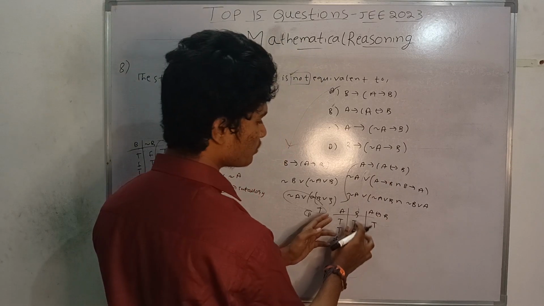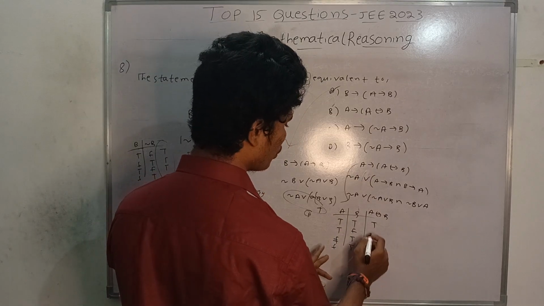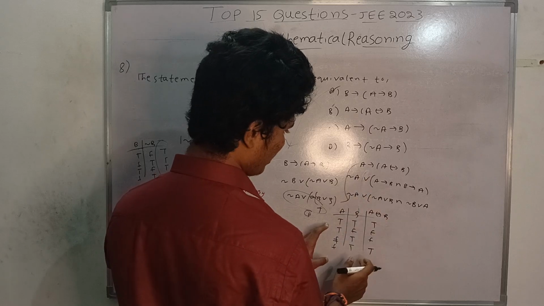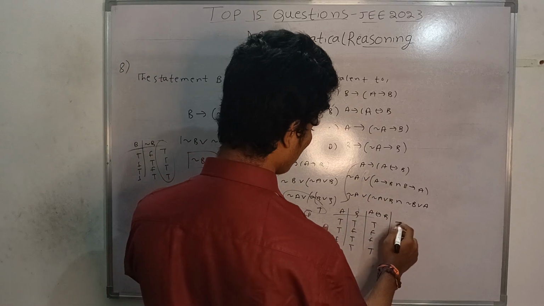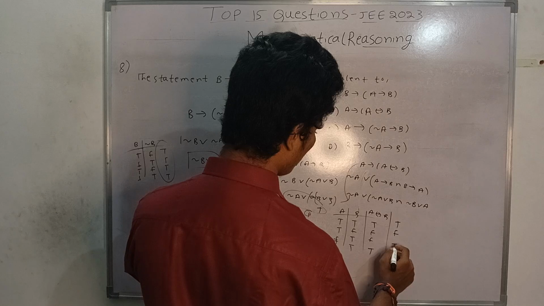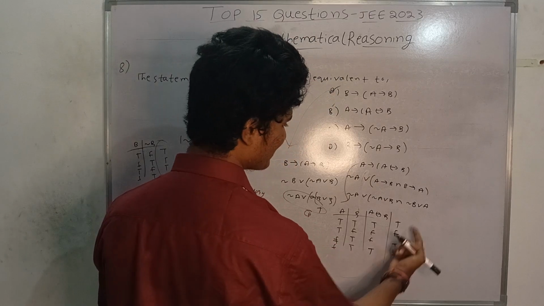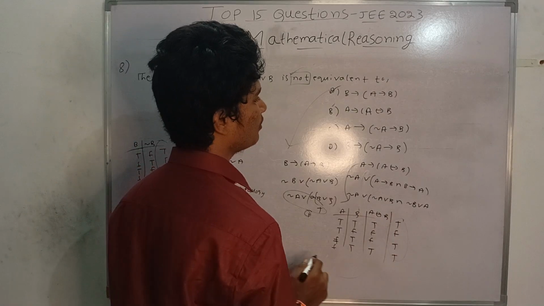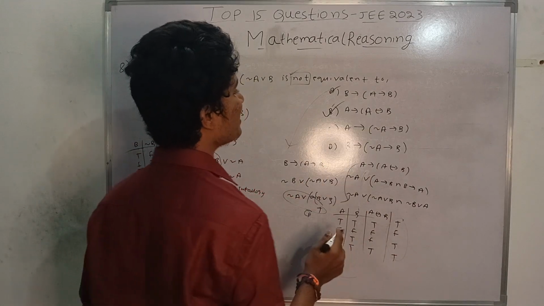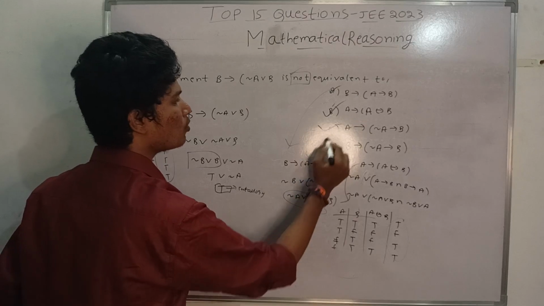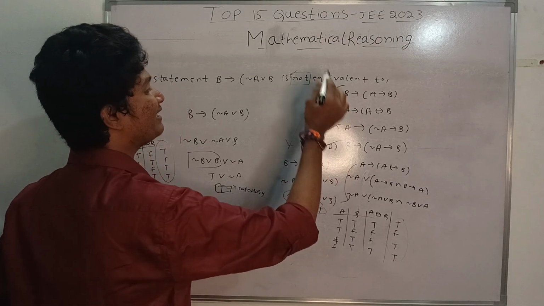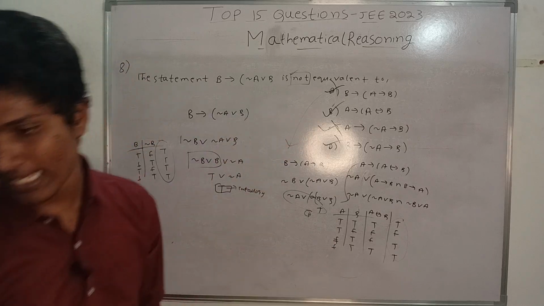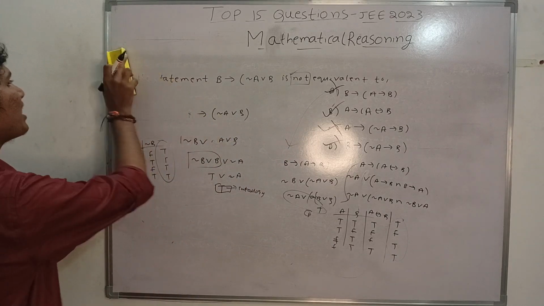I already said when the two statements are the same, you will get true. If they are opposite, you will get false. And A biconditional to this: T here, false here, T here, T here. That is TFTT. So here you are not getting a tautology, so this option is correct, meaning it is not an equivalent statement. So these other options are also equivalent statements, so these three options are wrong. Option B is correct, which is the not equivalent statement.